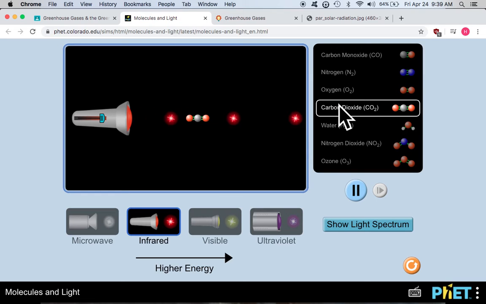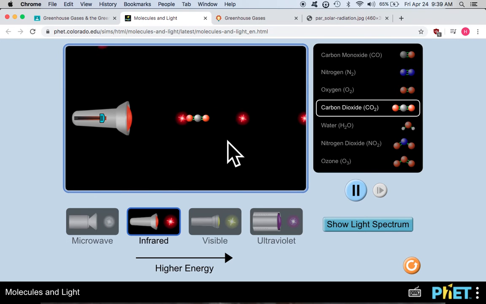Carbon dioxide. When infrared light hits a carbon dioxide molecule, that molecule gets excited. It just starts to wiggle around. It absorbs energy, and when it absorbs energy, it moves, it wiggles around, and it knocks into another CO2 molecule, and that one wiggles around, and that one absorbs energy. And they just start moving around more. The energy of the light turns into kinetic energy in the molecule, and that molecule starts moving around.